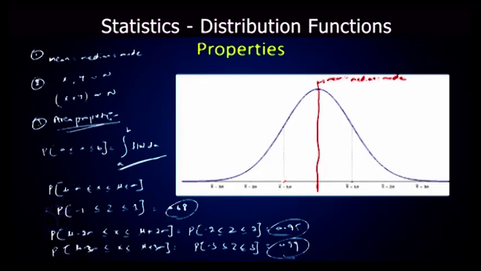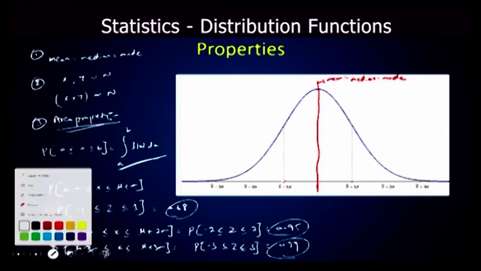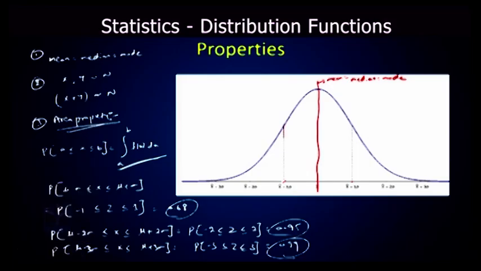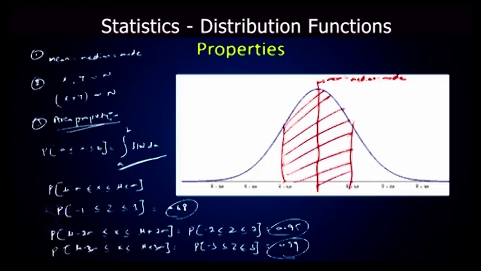When you draw limits from x bar minus 1 sigma to x bar plus sigma, the area lying under these limits is 68%. That is, the data of the normal distribution lying within the limits x bar minus 1 sigma to x bar plus 1 sigma is 68% of the data.